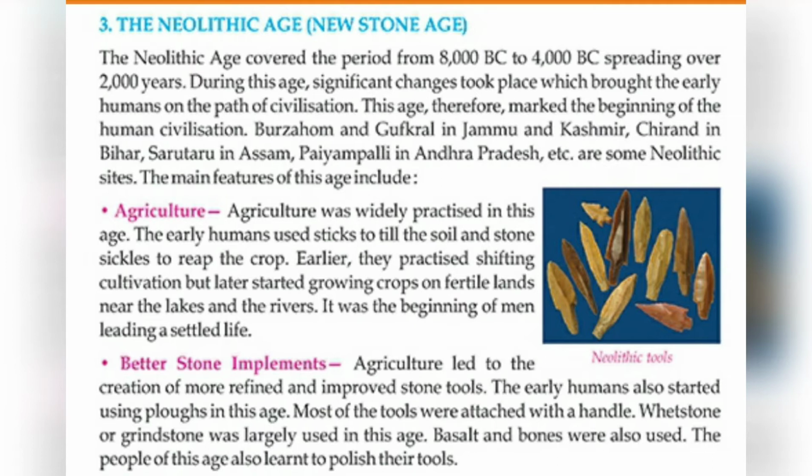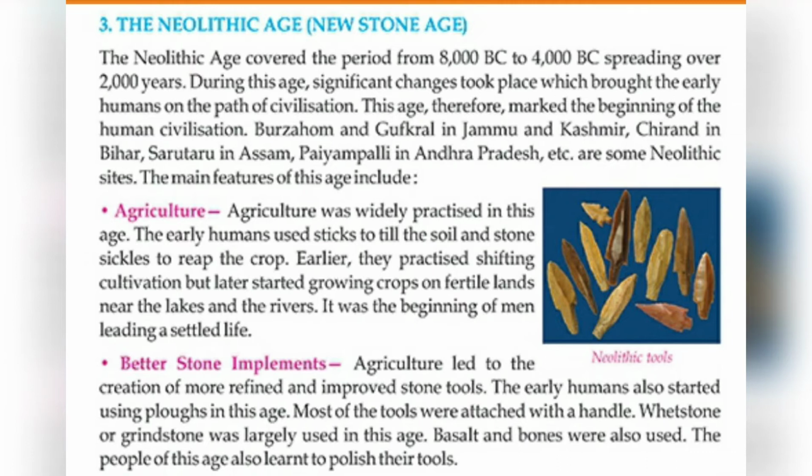On the bank of the river they used to settle down and grow crops. It was the beginning of man leading a settled life. By this, humans settled at one place and did not wander here and there.